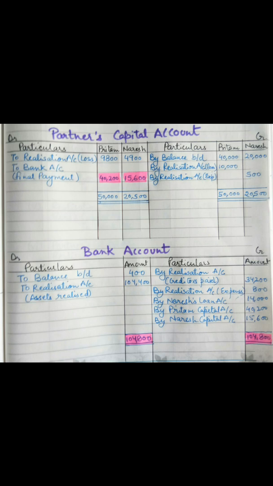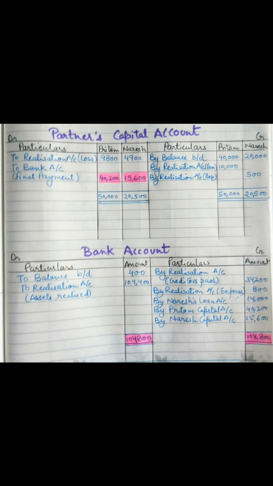The last account which we are required to prepare is the bank account. In this, the first entry is to be done on the debit side, to balance brought down, and this amount is to be taken from the balance sheet which is given in the question. Cash at bank, that is 400 rupees, is to be entered here in the amount column.